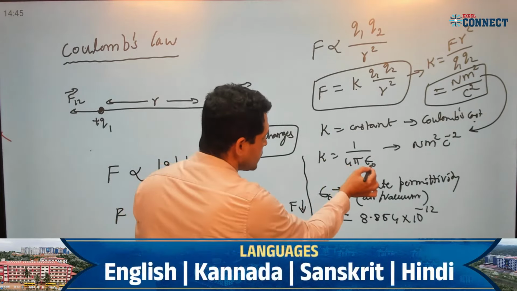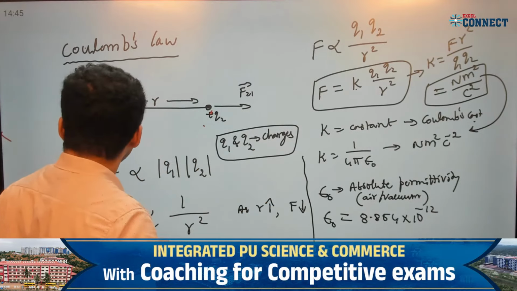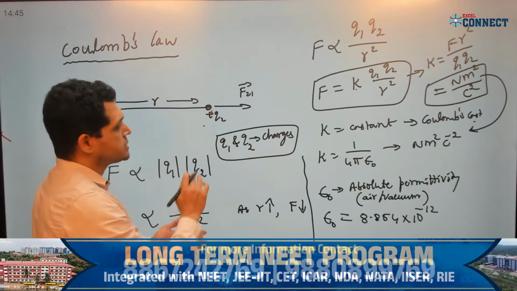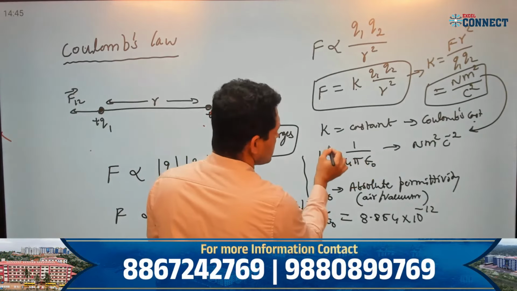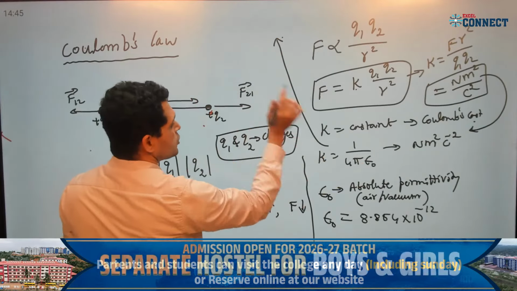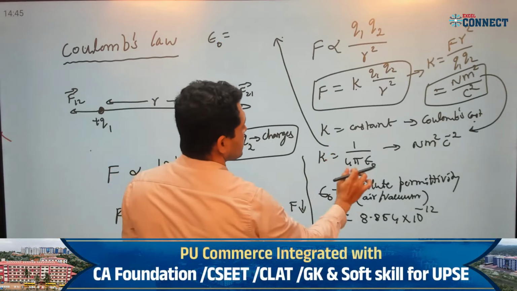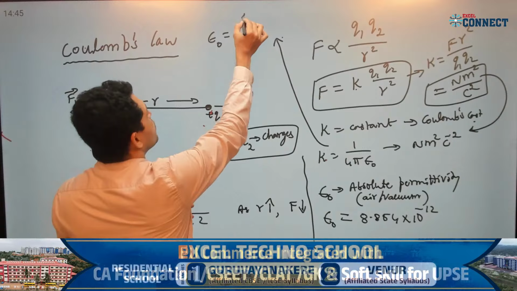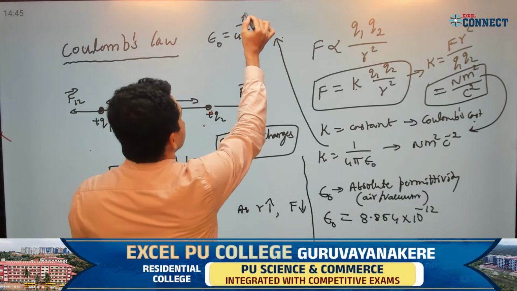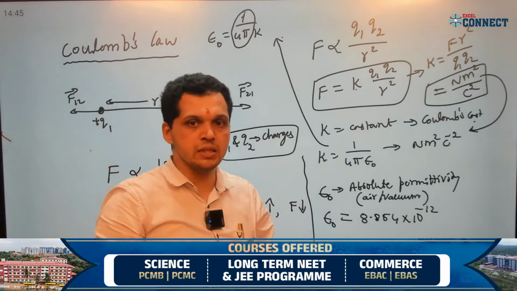Now what is the unit of epsilon naught? I can write epsilon naught as 1 by 4 pi into K, bringing K to the denominator. This 1 by 4 pi has no unit, no dimension.